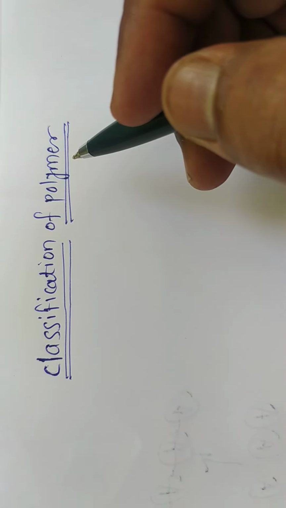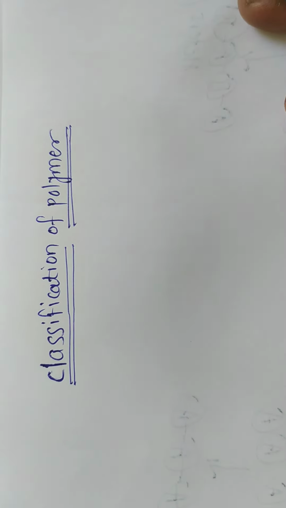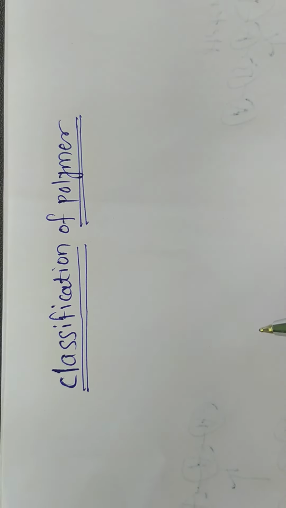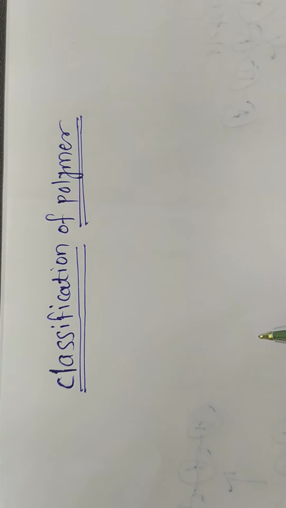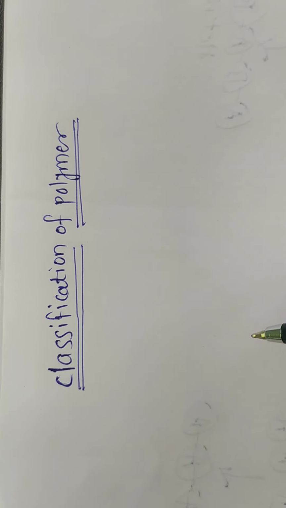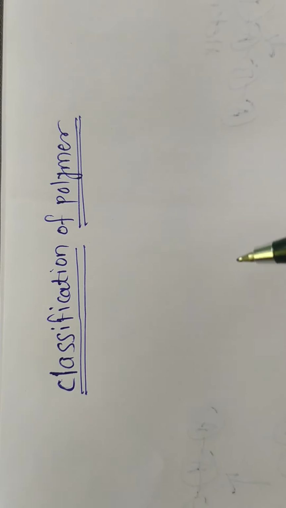The classification of polymer can be mainly carried out depending upon their origin, their composition, their method of preparation, their physical properties, chemical properties, as well as structure.